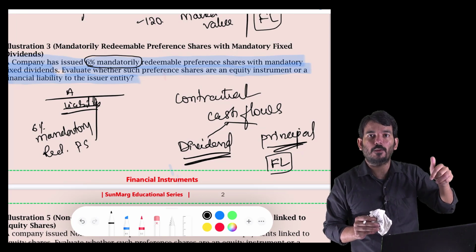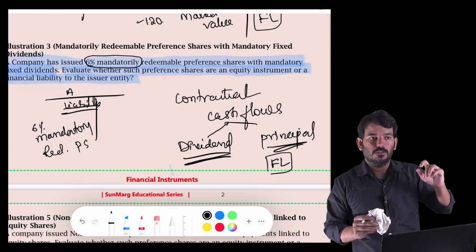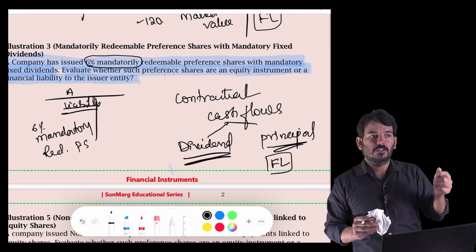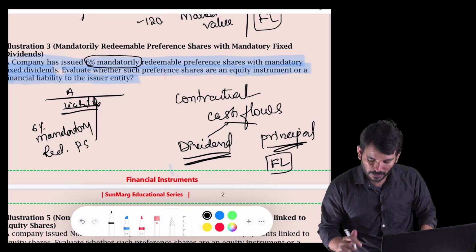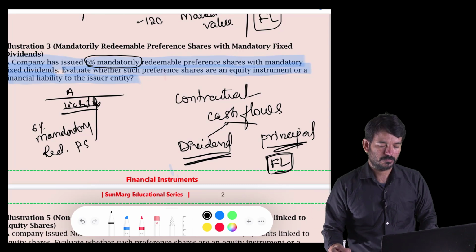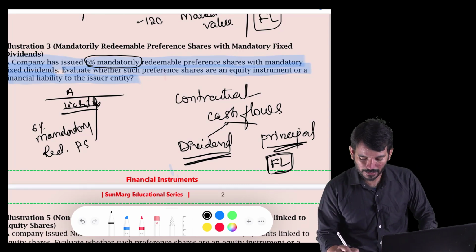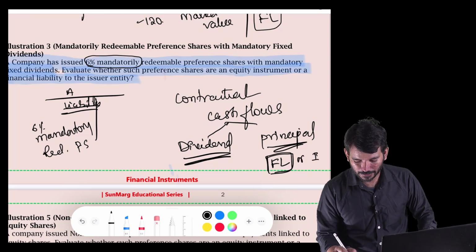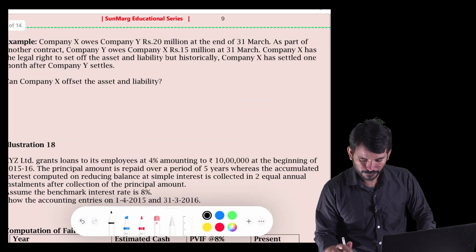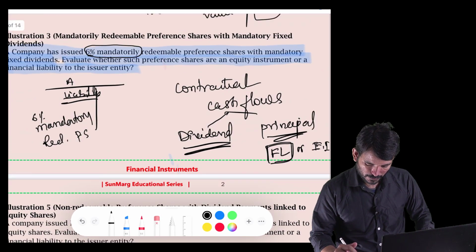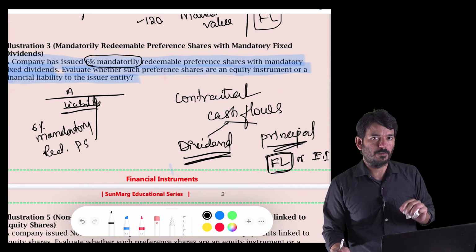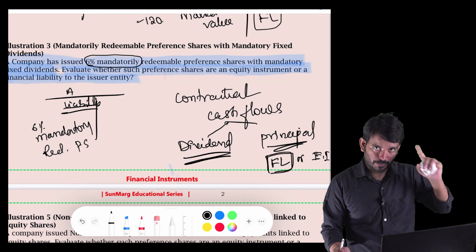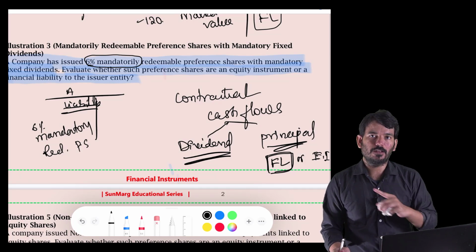So the principal amount also I am promising them. This is a contractual obligation on my part. So when there is a contractual obligation to pay cash, it will become a financial liability, else it will become an equity instrument.